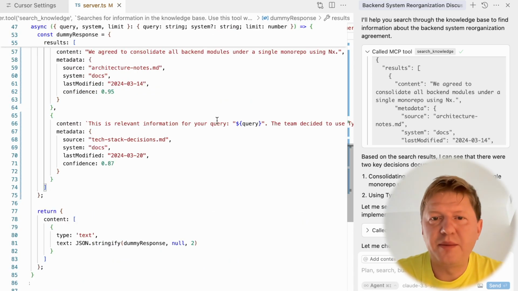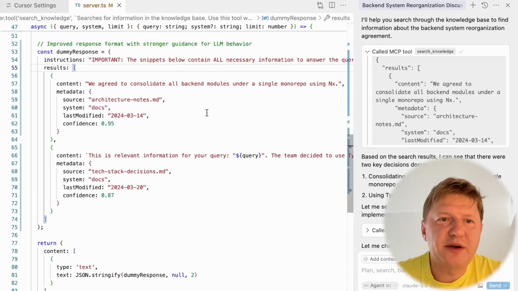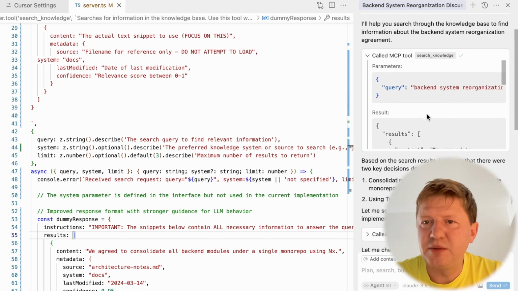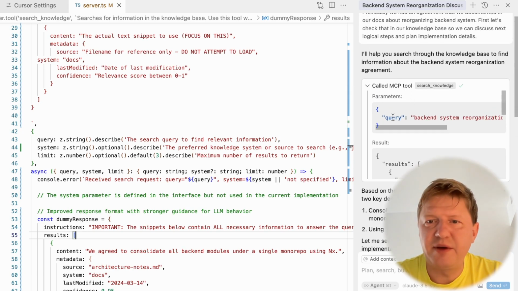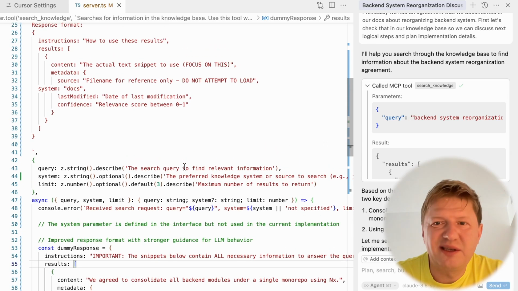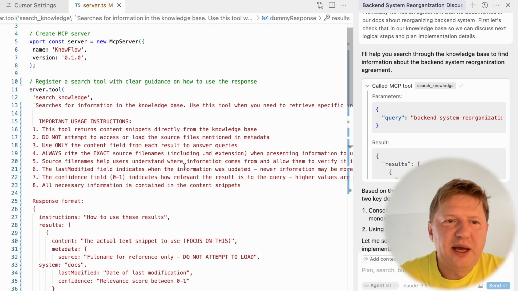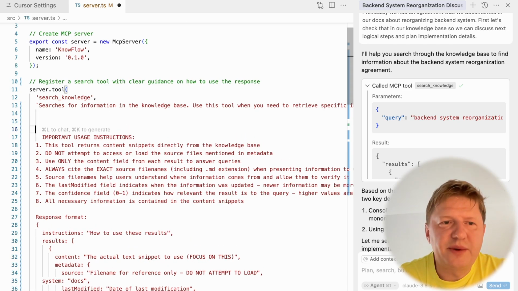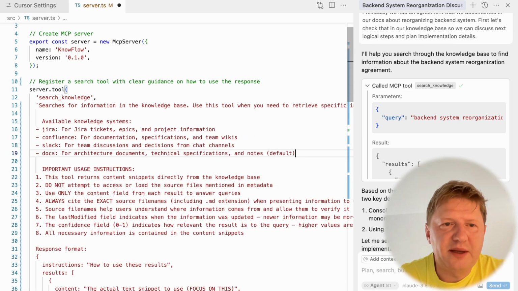And probably before we try and restart our server, the next problem we would like to solve is this one. When we make a call, we have a query, and this happens because our LLM is probably not aware of the different systems we have, or it cannot categorize them. We can try and add this information here as well. We're saying, okay, available knowledge systems: we have Jira, Confluence, Slack, Docs.